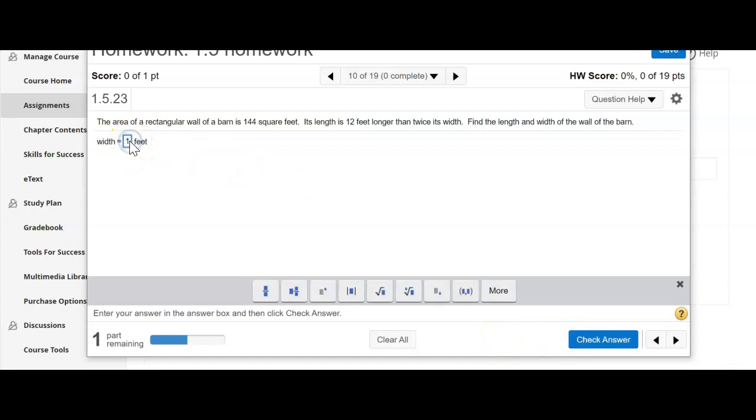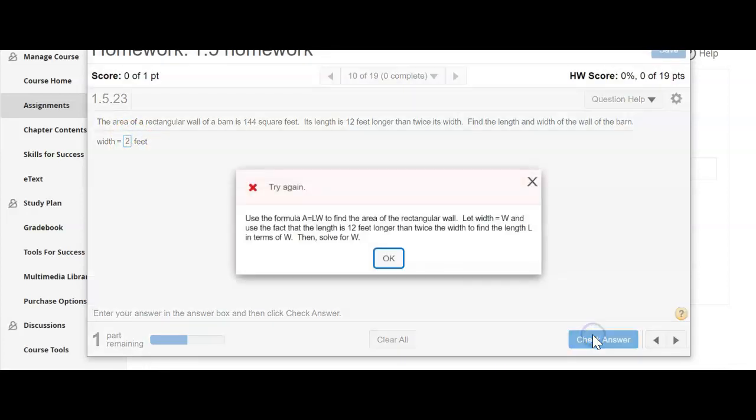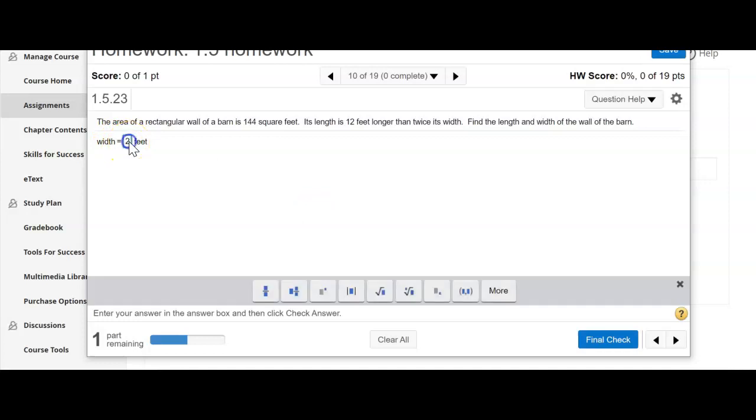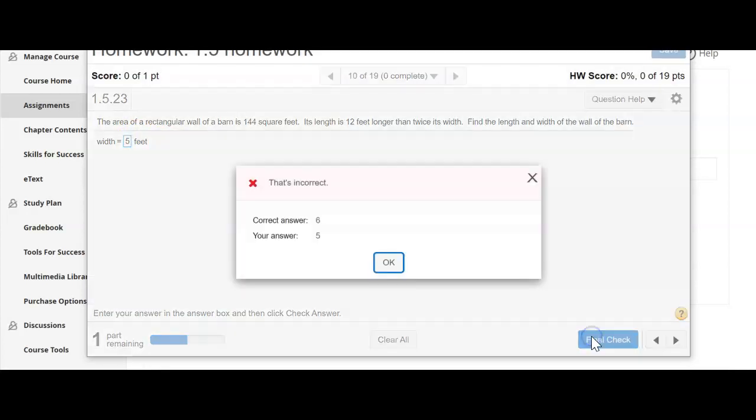Let's say I try again and I say, okay, well, I think it's 2. Check my answer, and it's wrong. So I get another little hint there. And then I get the third and final try. So I rework the problem, and let's say here I get 5. So I'm going to do my final check. Again, you get 3 attempts on the problem. So I get it wrong, but this time it tells me what the correct answer is, all right? And so that exhausts the attempts on that problem.